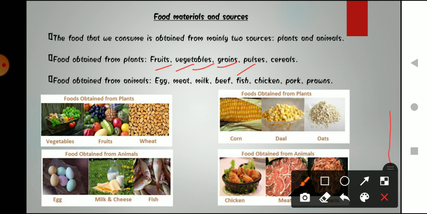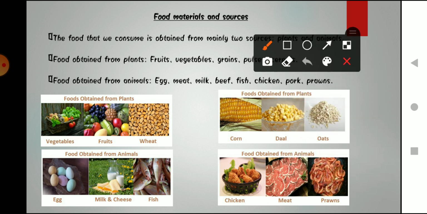Okay, these are the food items that we get from animals. You can also look at these pictures. The pictures show you what food items we get from animals. So the eggs we get from animals, milk, fishes we get from animals, and chicken, meat, these things we get from animals.